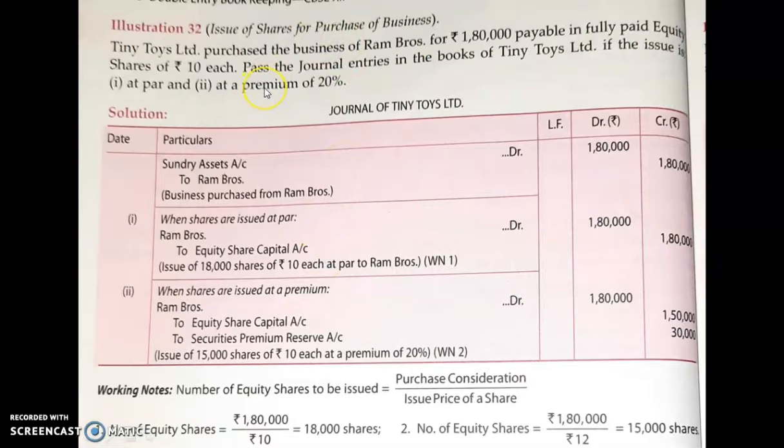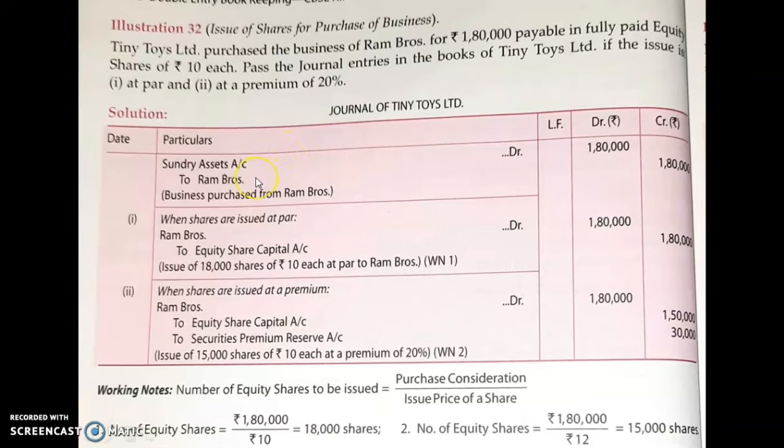Now let us see one problem. Tiny Toys Limited purchased the business of Ram Brothers for rupees 1,80,000, payable in fully paid equity shares of rupees 10 each. Pass the journal entries in the books of Tiny Toys Limited if the issue is at par, first case, and the second case is at a premium of 20%.